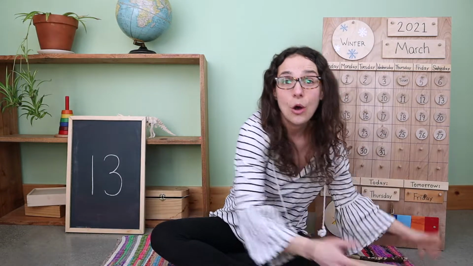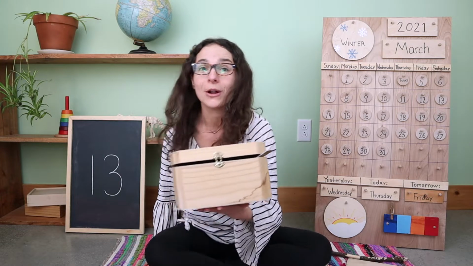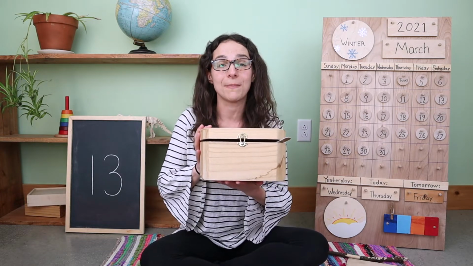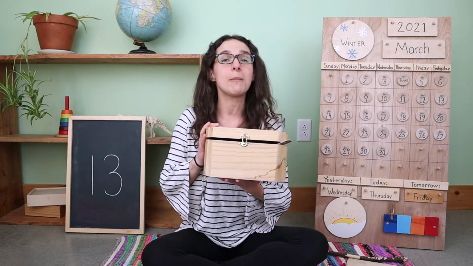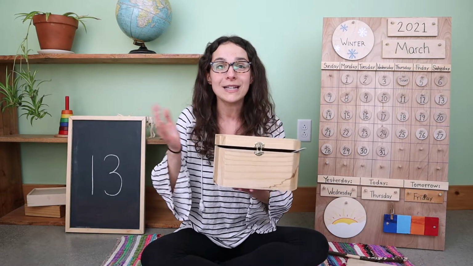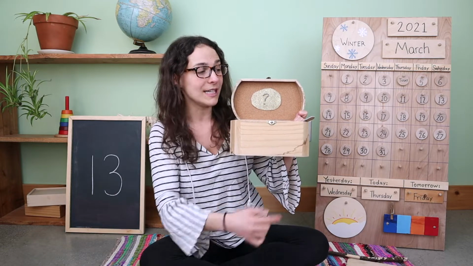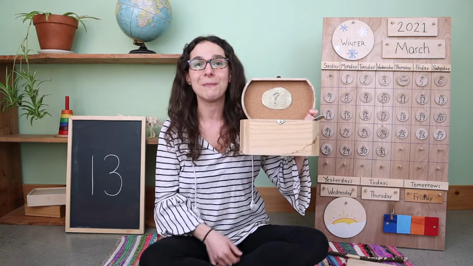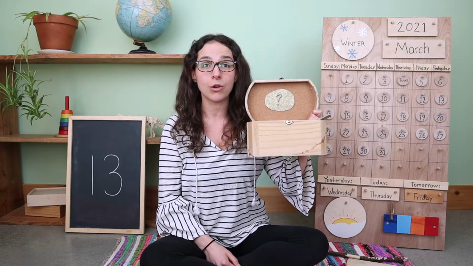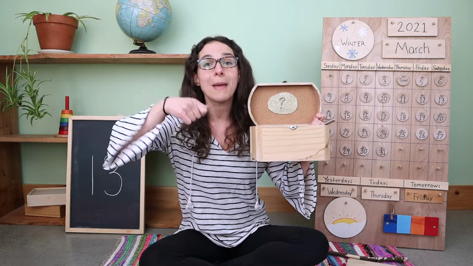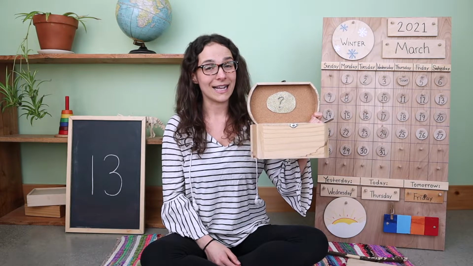Now it's time to guess what's inside of the letter box today. So remember, inside of this box, I have something that starts with the letter H. I'll give you a couple of clues, and if you know what it is, you can take a guess. Are you ready for your first clue? As you can see, part of the object is poking out from the mystery box. Here's your first clue. This is a type of a tool, and this tool is used to pound nails into wood. Do you know what it is? Let's see.